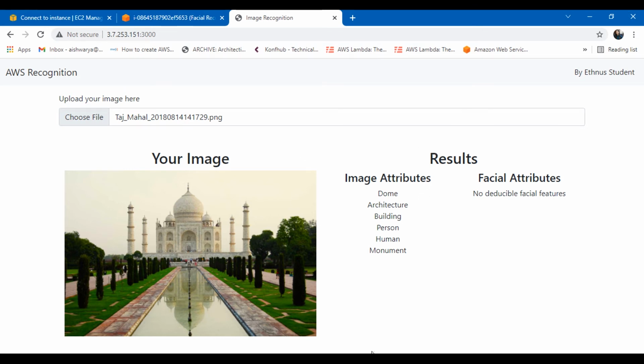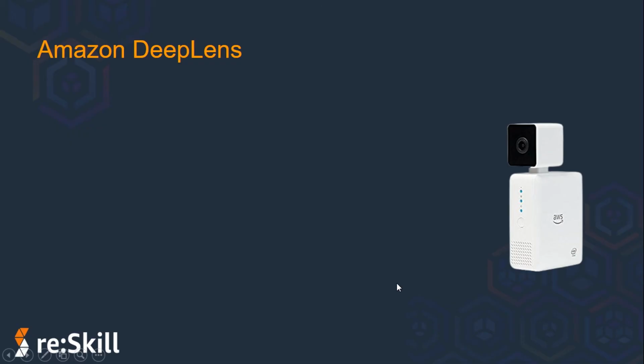Okay, so for now let's get back to our next service in today's session, which is Amazon DeepLens. So this is Amazon DeepLens. You can see the image here. I really like this device. So what exactly does it do? It's a wireless video camera device which runs machine learning models and also integrates with AI tools to develop computer vision programs.